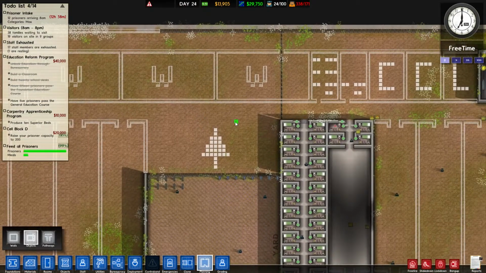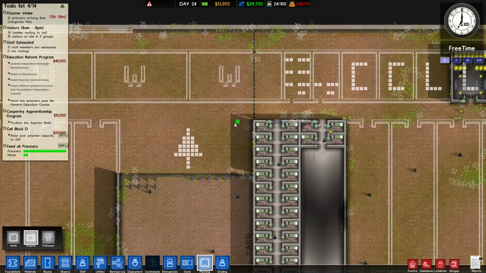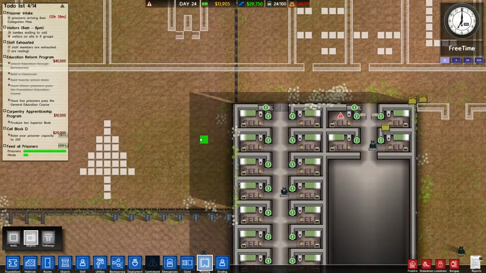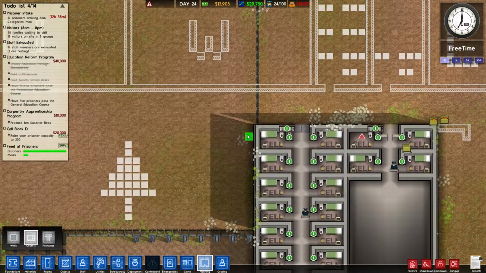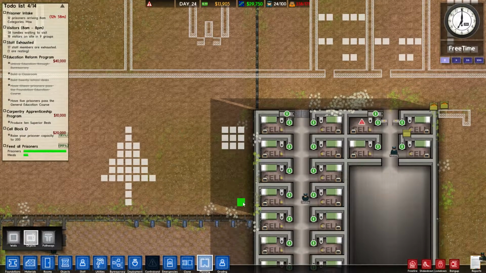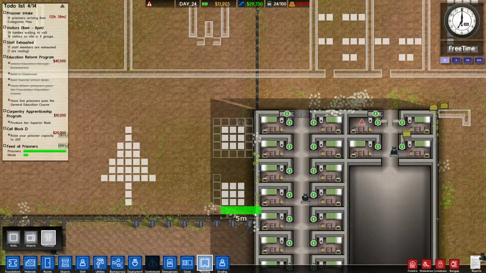Or put a little one here. 2 in here. Maybe this is the way to do it. Yeah? Makes sense to everybody?